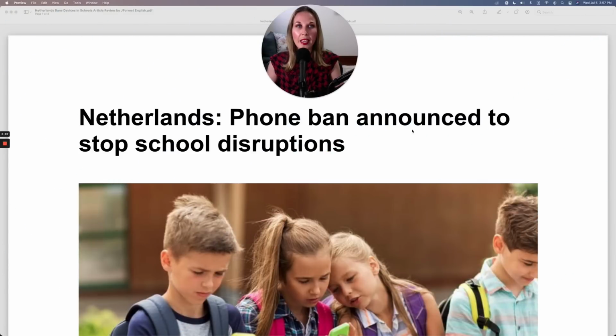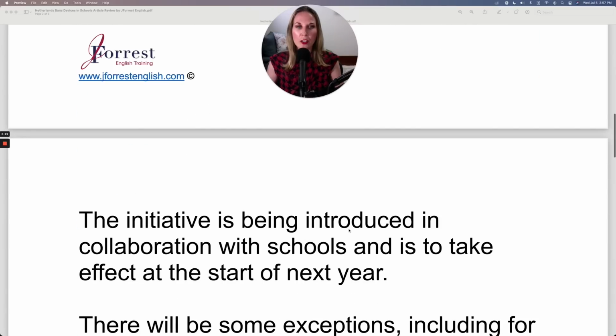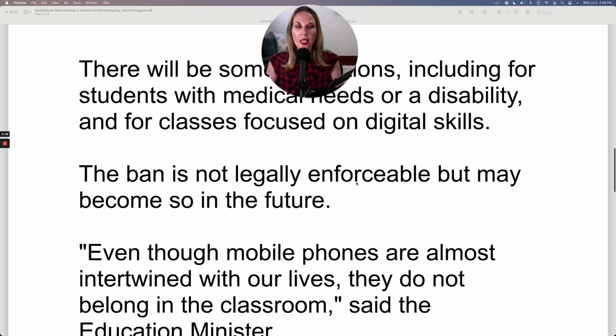Netherlands, phone ban announced to stop school disruptions. Devices, including mobile phones, are set to be banned from classrooms to stop them from disrupting learning, the Dutch government has announced. The initiative is being introduced in collaboration with schools and is to take effect at the start of next year. There will be some exceptions, including for students with medical needs or a disability, and for classes focused on digital skills. The ban is not legally enforceable, but may become so in the future.